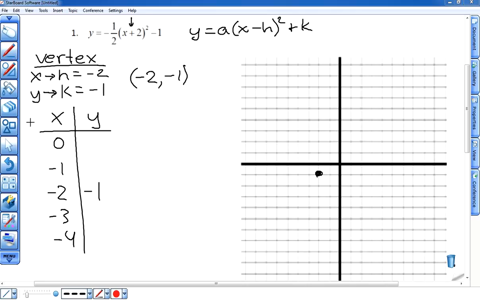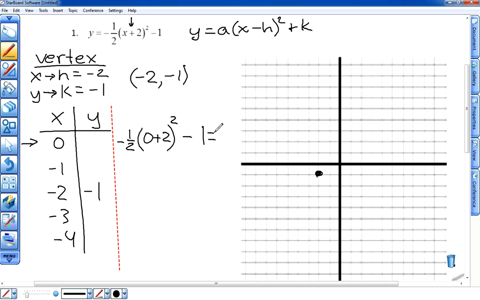Now just to keep myself straight, I like to put a dashed line right here so that I can do the work to the right of that line and then record the result in the y column. So here's how I'm going to approach this. We're first going to start with the x value of 0. I need to plug 0 into my function above and solve for y. So plugging in 0 for x, that gives me -1/2 times (0 plus 2) squared minus 1.